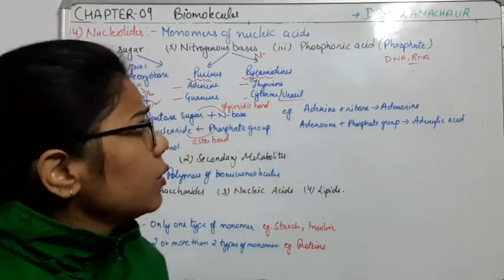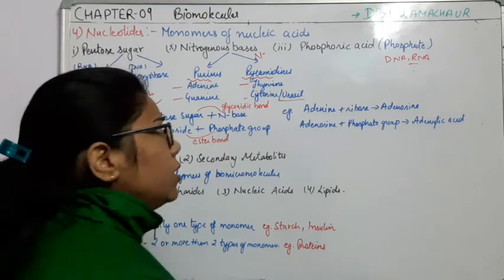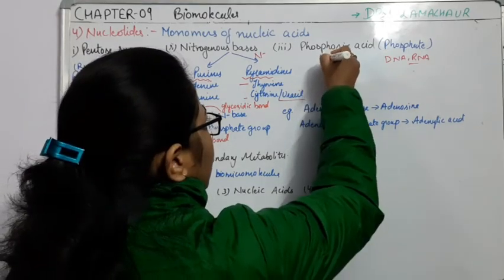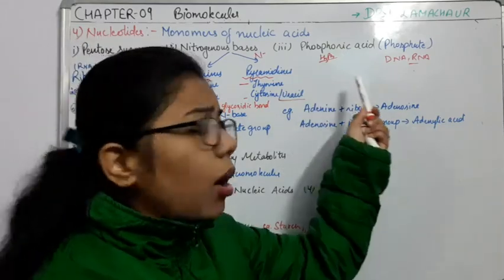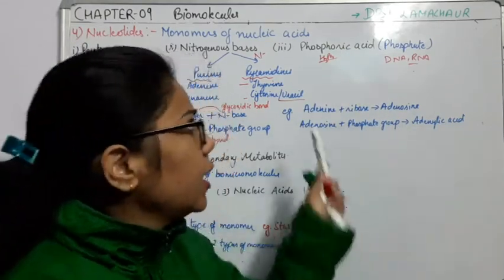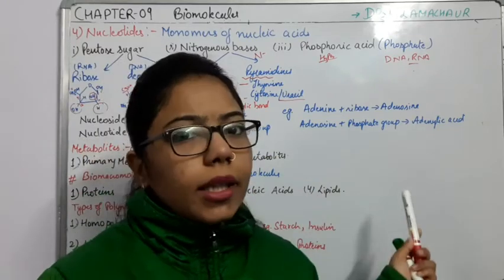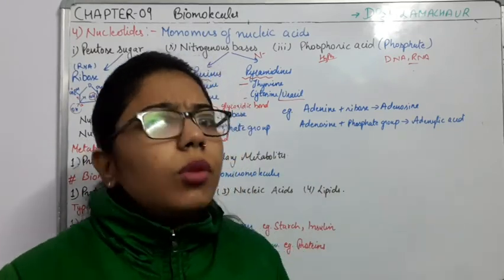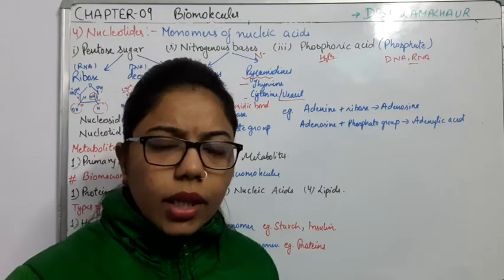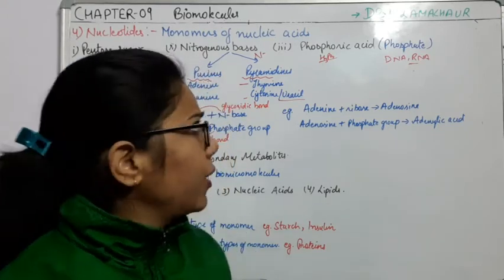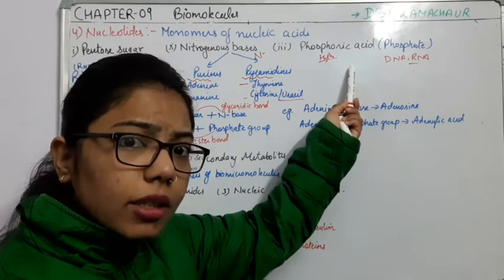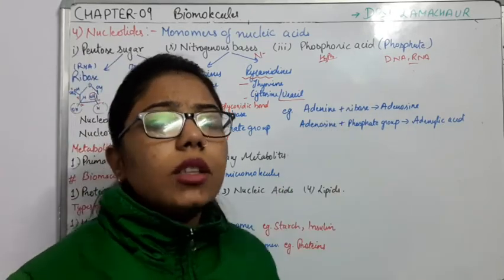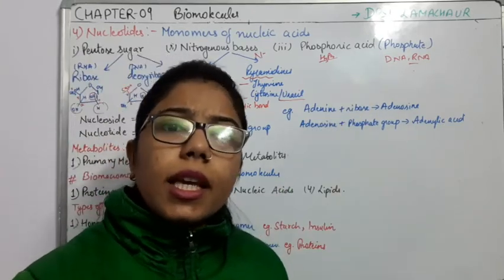Okay, what is phosphoric acid? If I will talk about H3PO4. Okay, this type of compound is what? H3PO4, and this compound is providing acidity to the genetic material. If I will talk about the nucleic acid DNA, okay, so DNA structure is having the phosphoric acid also, which is providing what? Acidic nature. And due to this acidic nature, we can say that DNA is acidic.